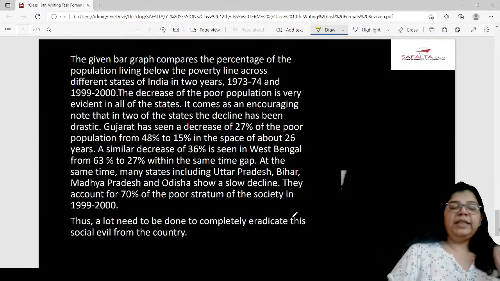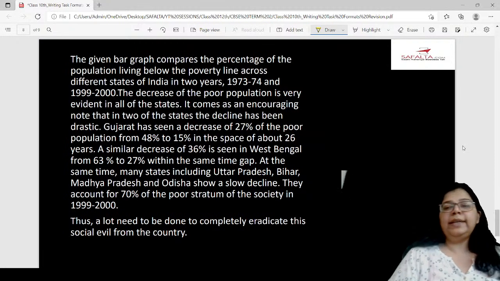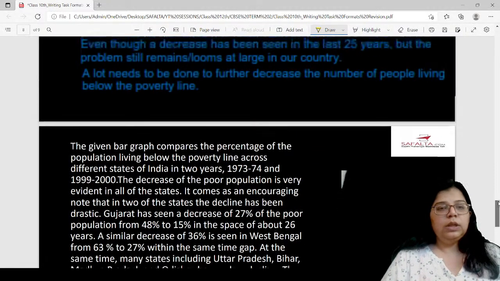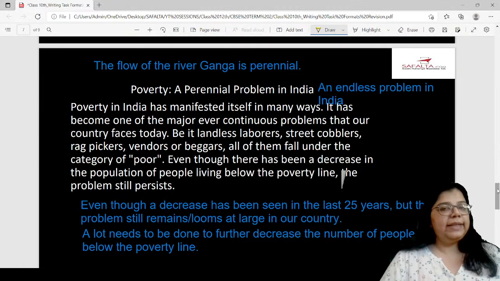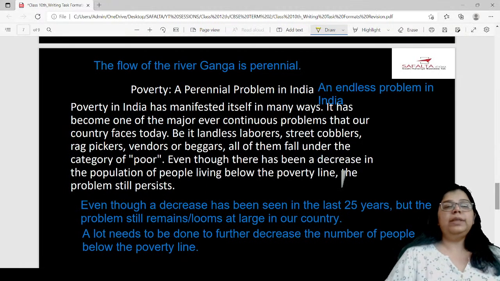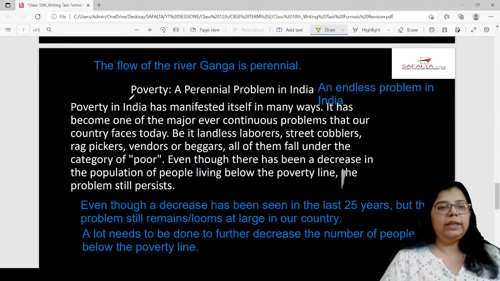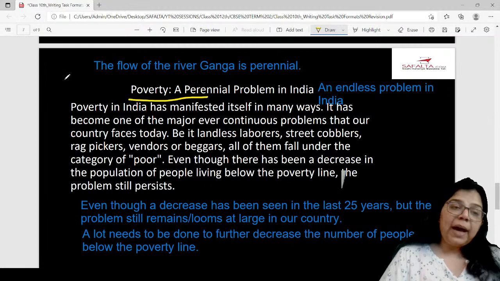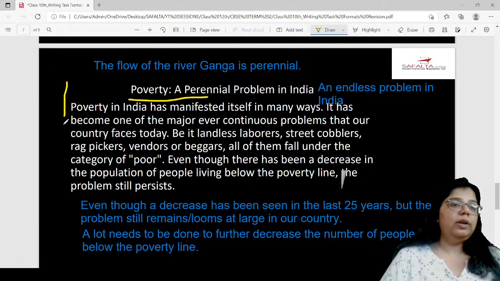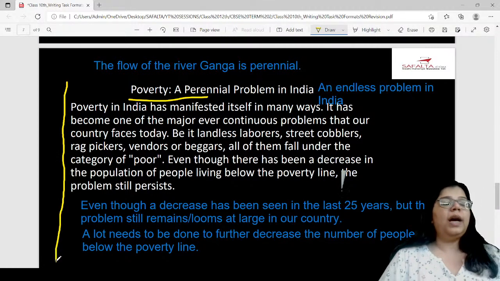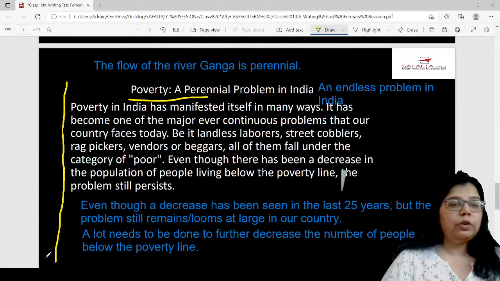So 3 paragraphs. Yes, a heading is important. Three paragraphs and the heading is important. Heading will come in the center here like this. But your paragraphs again will start from your left hand side margin, the left hand side margin of your answer sheets. Your paragraphs will start from there.